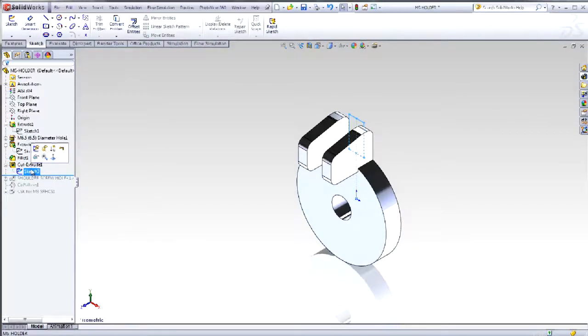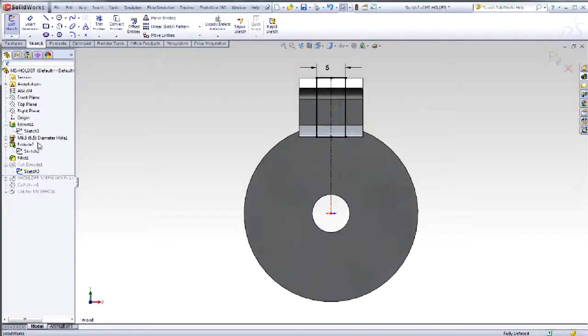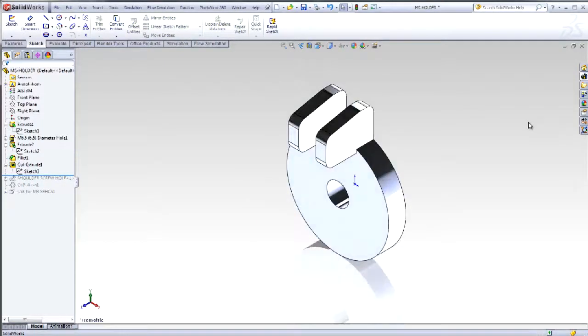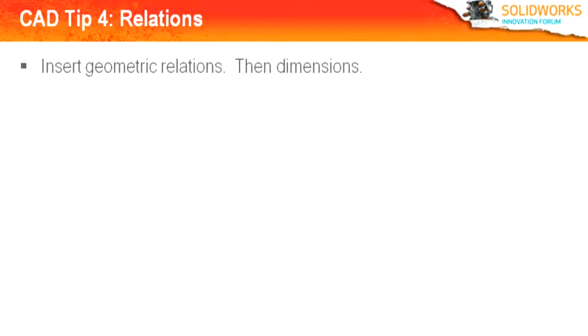CAD tip number 4, relations. You want to insert geometric relations, then add dimensions. I love these tips because they involve my favorite subject, geometry. Let's see. Your students can practice their geometry skills with geometric relations. It is a good practice in 3D modeling to create relationships before dimensions.